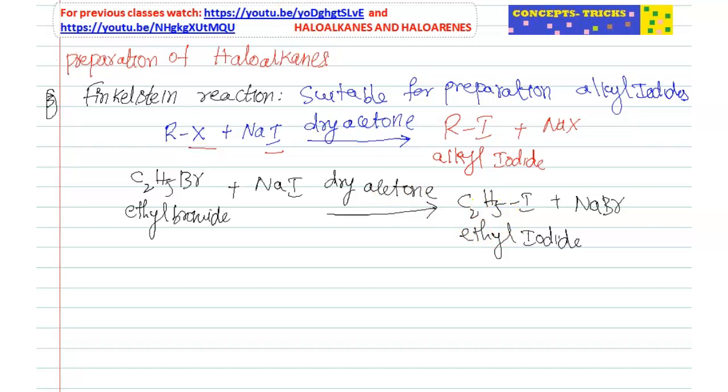Next, fourth reaction. Fourth reaction also very, very important. Swarts reaction.